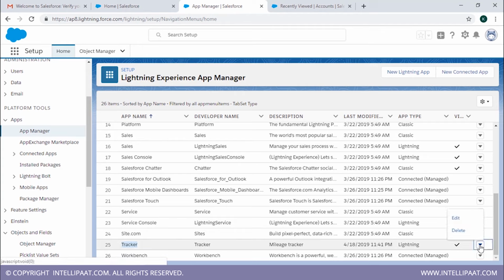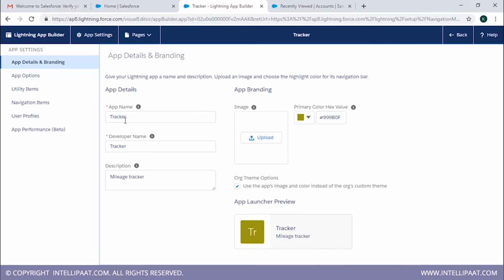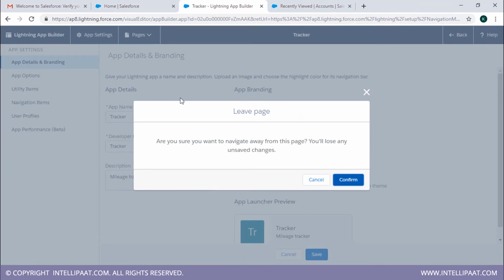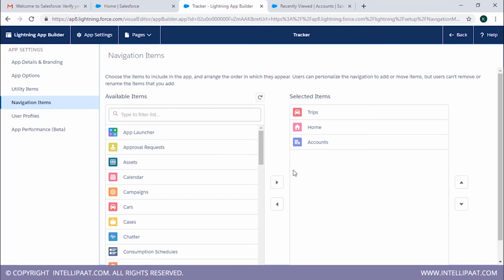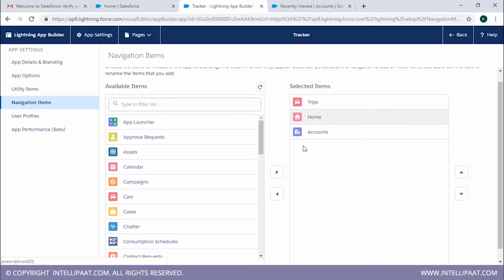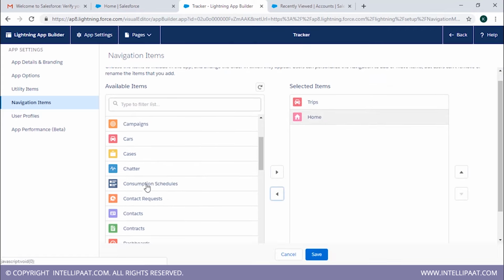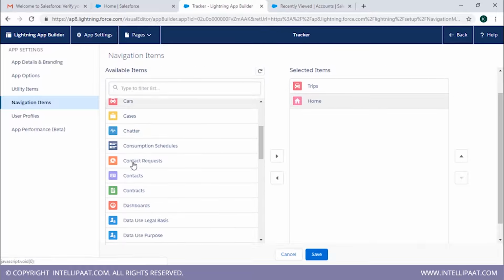Now here, if you feel you need to add another field, another object, or anything, you can just go back here and find your thing. It's this tracker thing. You can click on this little arrow, click on edit, and the builder is going to take you to a new page, and then you can edit almost everything. You can change your color, whichever color you want. You can change the navigation items if you don't want something there. You can add more items or delete a few items. So if you don't want accounts over there, you can send it back. You can add cars to it or any item that you want.